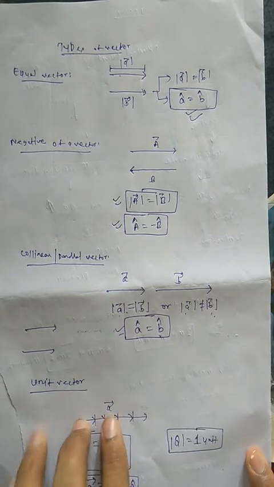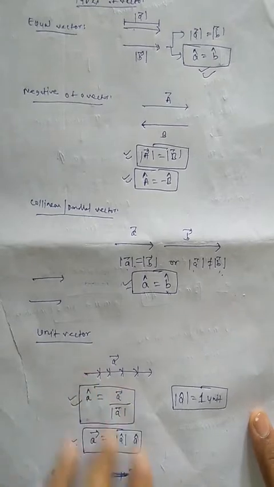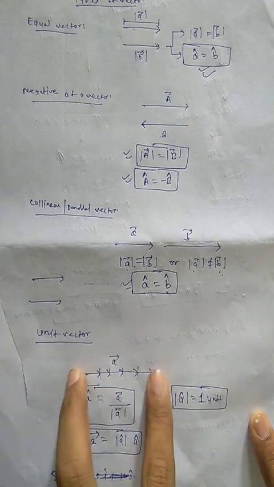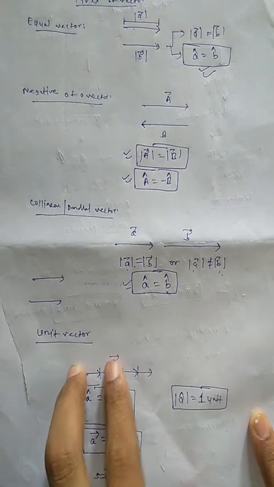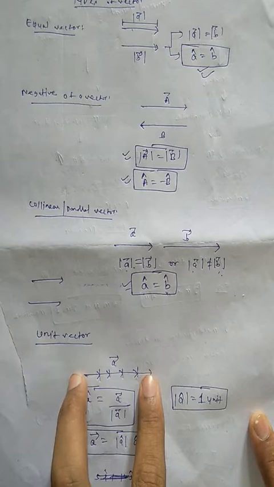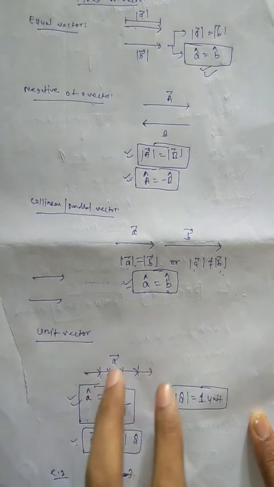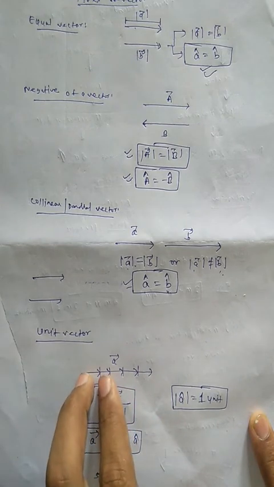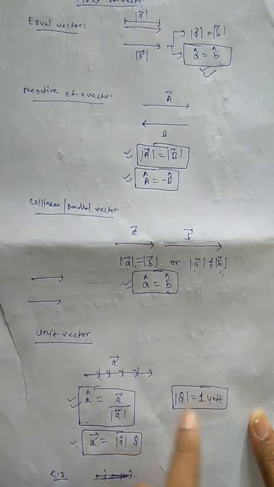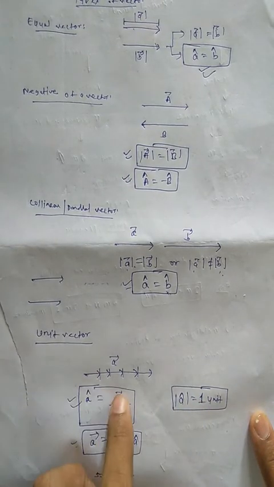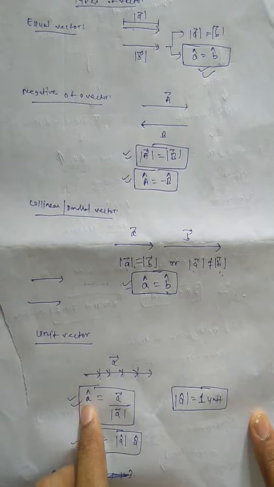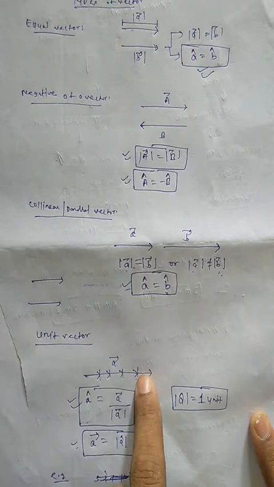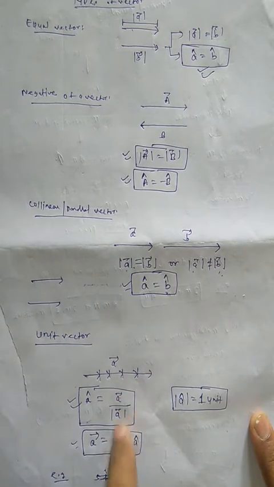Okay, now we will study the unit vector. What is a unit vector? Simply understand it with an example. Let us take a vector A which is of this length. Let us consider its magnitude to be 5 meters. We will distribute it into 5 equal parts, so each part will be of length 1 unit. The unit vector of any vector is equal to the vector divided by its magnitude. Here it is 5 divided by magnitude 5, which means 1.